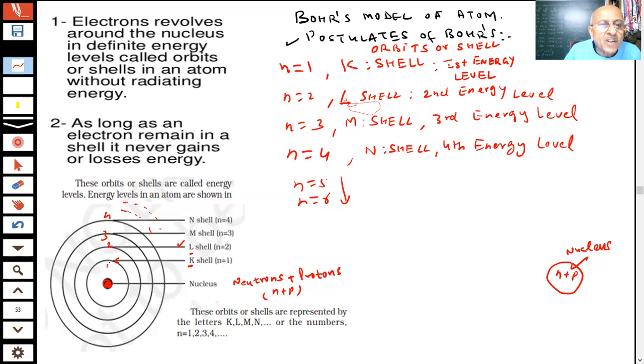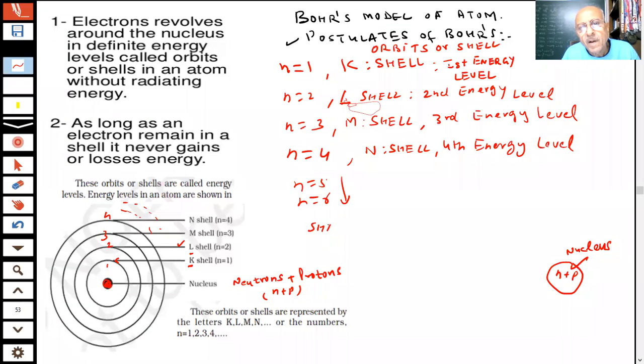And so long as an electron is orbiting around the nucleus, it does not lose energy. Because if it loses energy, then it will fall inside the nucleus. The electron is moving, but it is not radiating any energy. Similarly, when electrons are orbiting in the third or fourth shell, they are not radiating any energy. Is it clear? First you tell me, up to now, is it clear? Tell me students, have you understood?